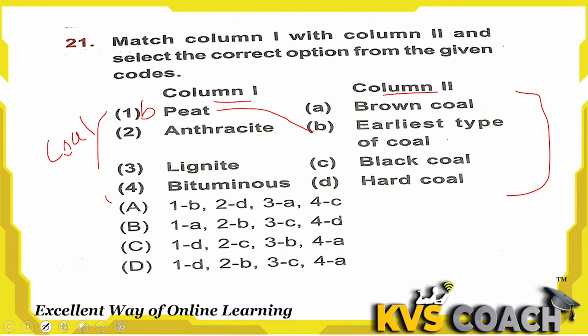One is B. Next, anthracite is a hard coal, so 2 is D. Third one is lignite, and lignite is a brown coal, 3A. And fourth is bituminous, and bituminous is a black coal, option 4 is C. So here we have 1B, 2D, 3A, 4C. This option is the right answer here.